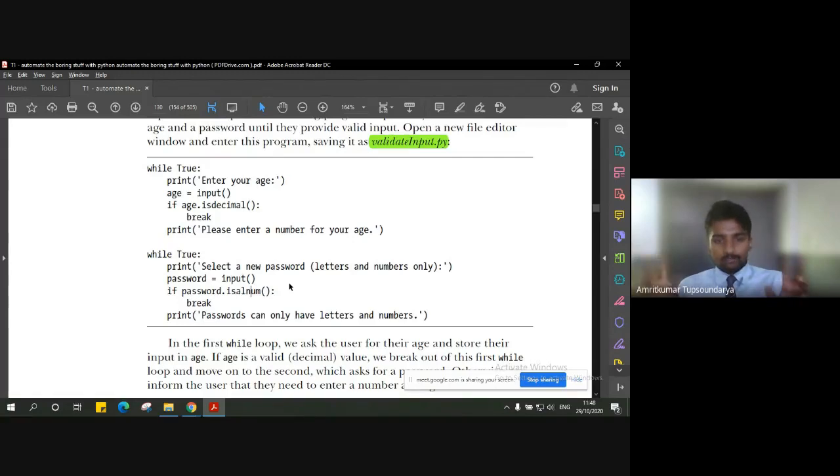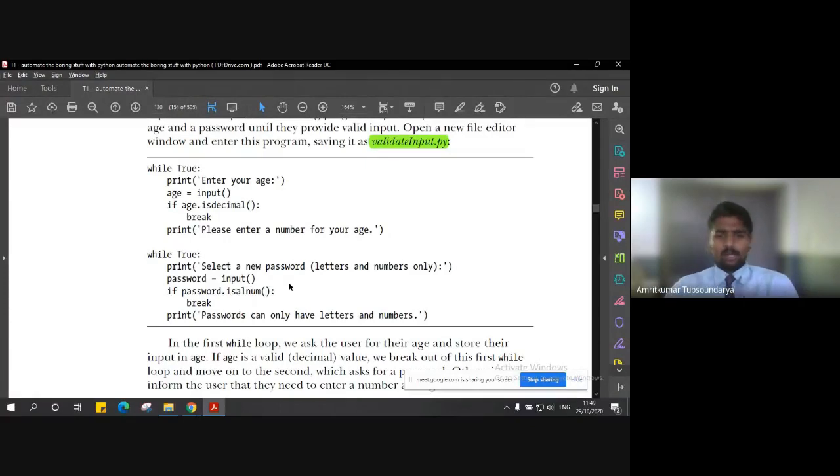With a minimum length, maybe six, seven, or eight, and a maximum maybe 16 or 25, like that. So that is a different example, and validating that type of password will be a little more difficult.